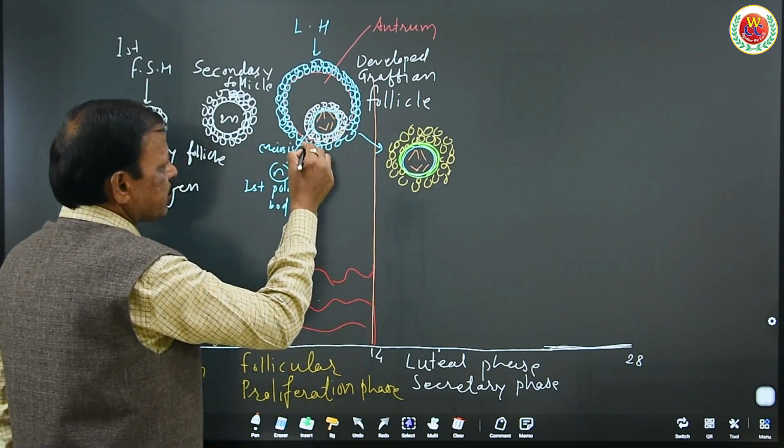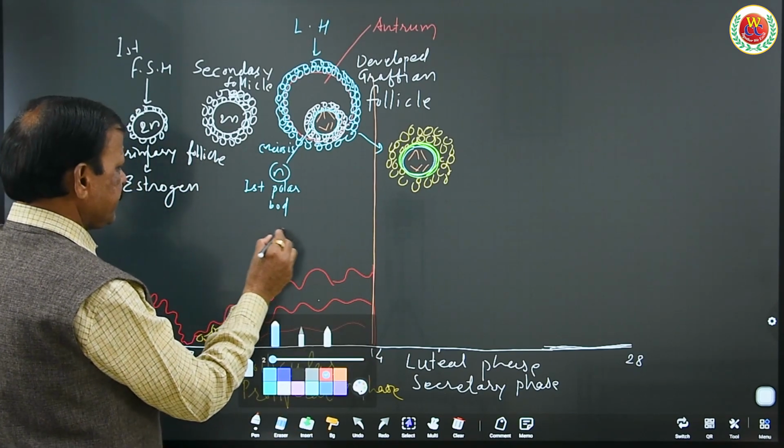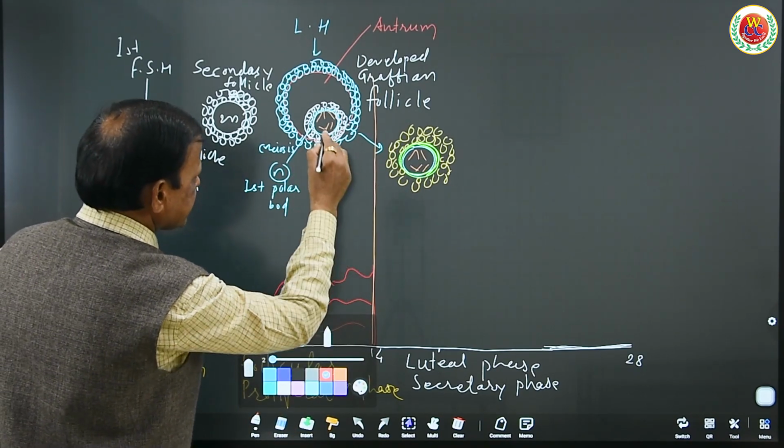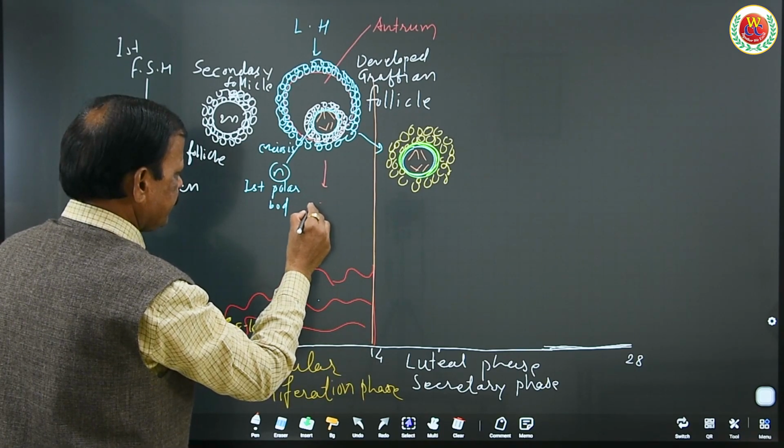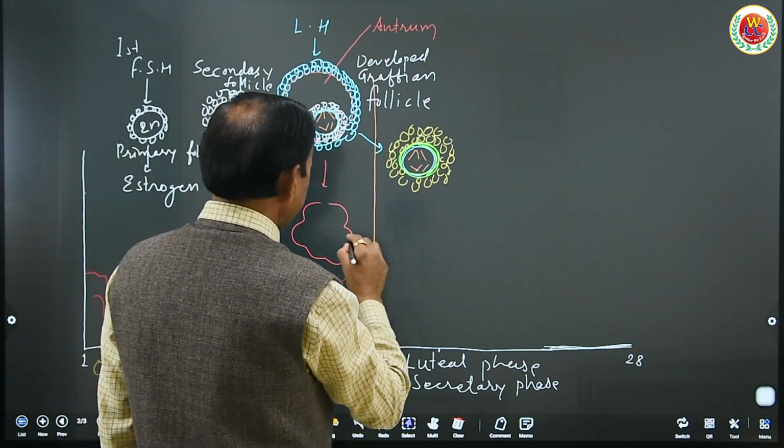The rest of the follicle forms the corpus luteum. So what is the corpus luteum? When the ovum is released, the rest of the part forms this structure, called the corpus luteum.